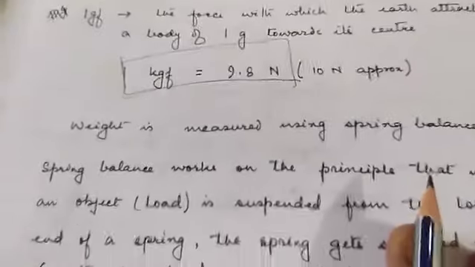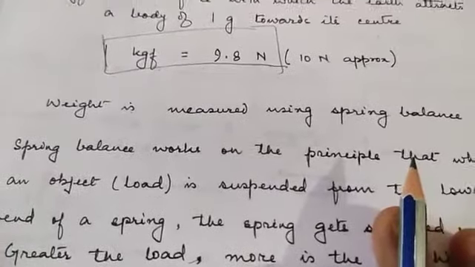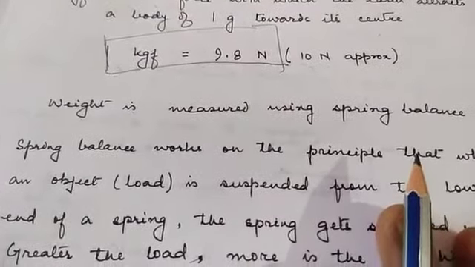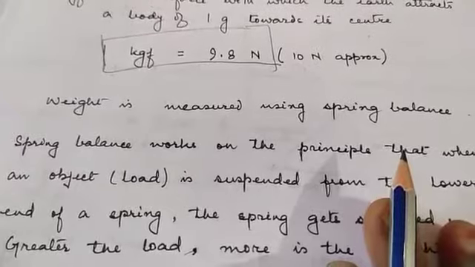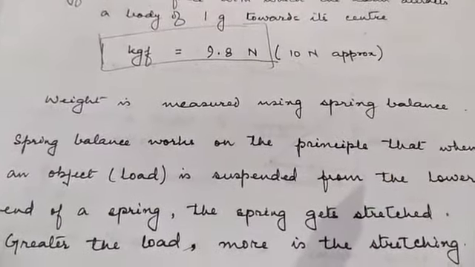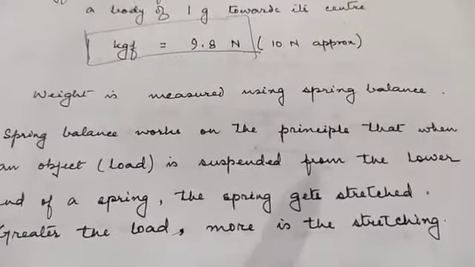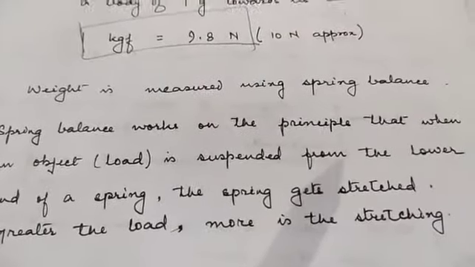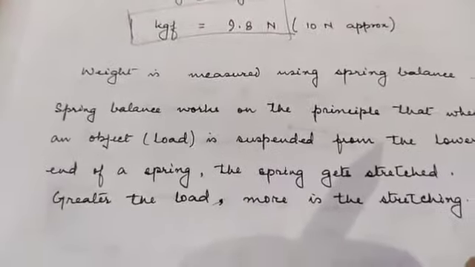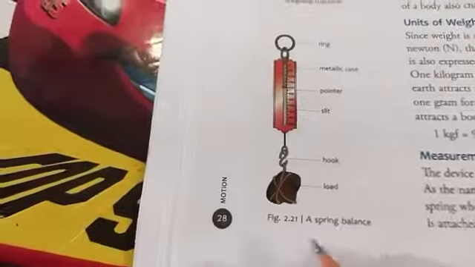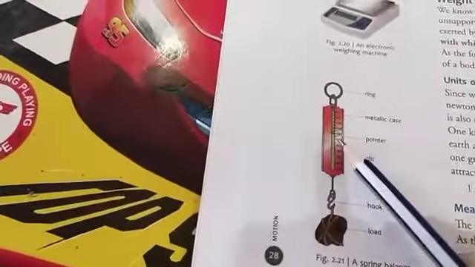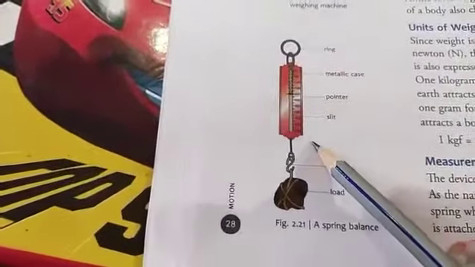Understood? Then how is the weight measured? The weight of a body is measured using a spring balance. Now what is a spring balance? We'll look into the figure that is given on page number 28. This is the spring balance.